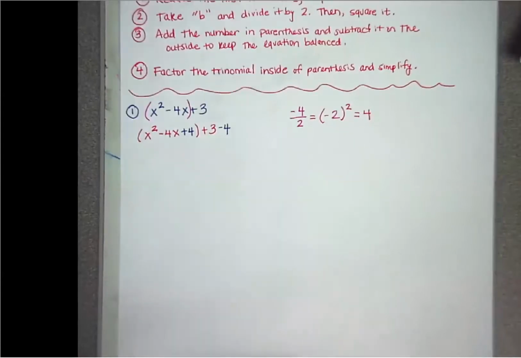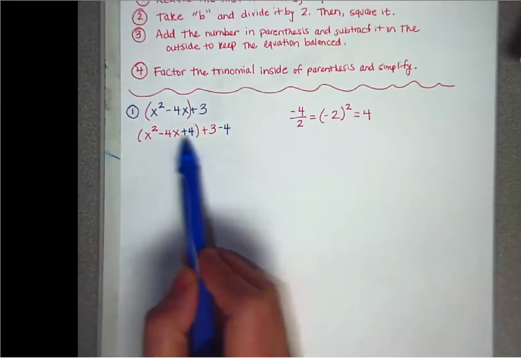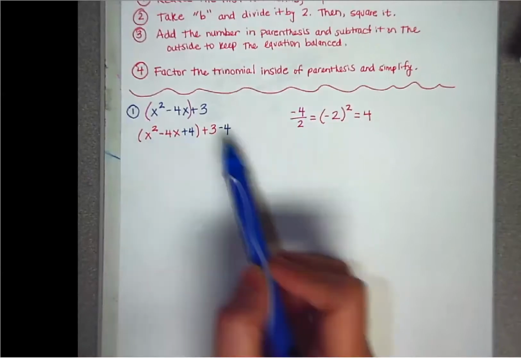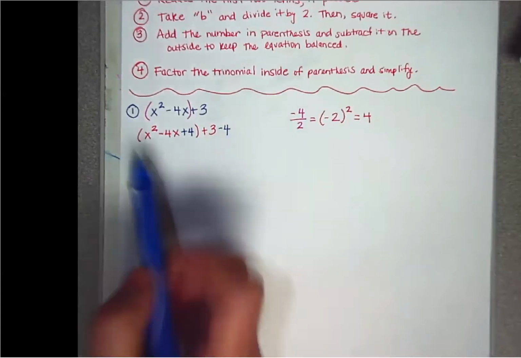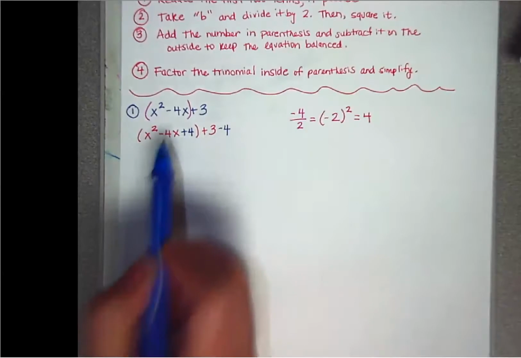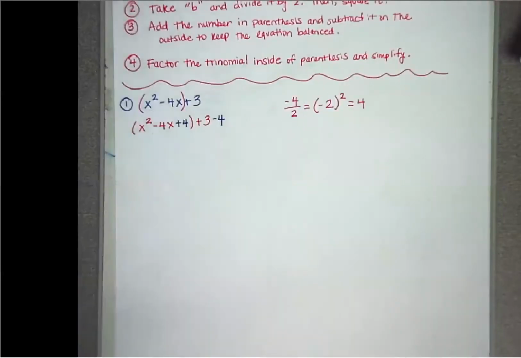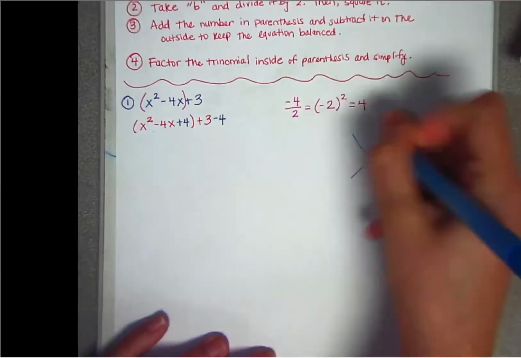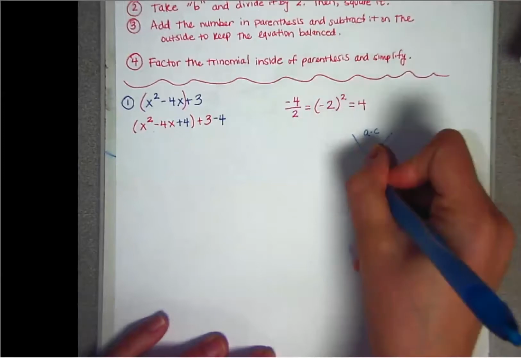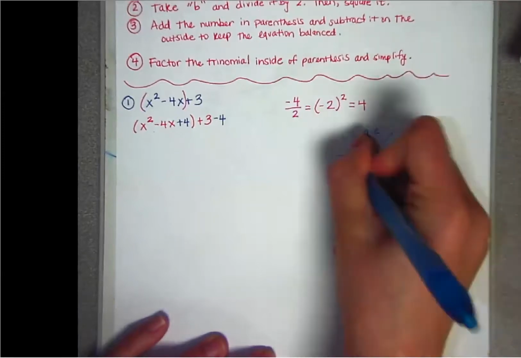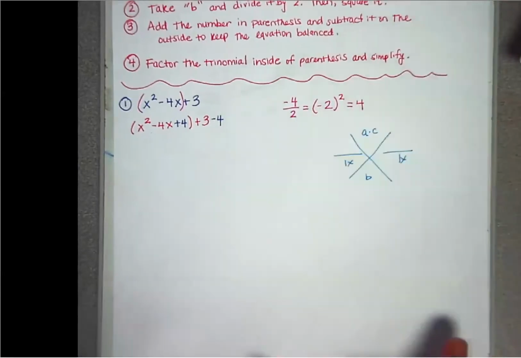The last step, you're going to factor the trinomial, which is this right here in parentheses, and then you're going to simplify what's on the outside. For this one, for number 1, I'm going to do X method, but then after that, I'm no longer going to do that because I'm going to show you where the trick comes from. But if we were to do X method, so just write it down for this problem. I'm just going to do it really quickly.